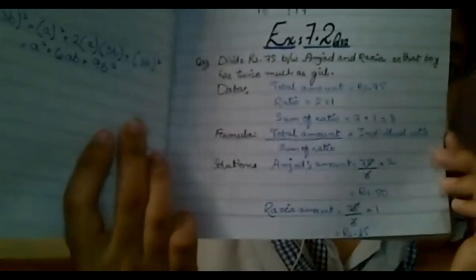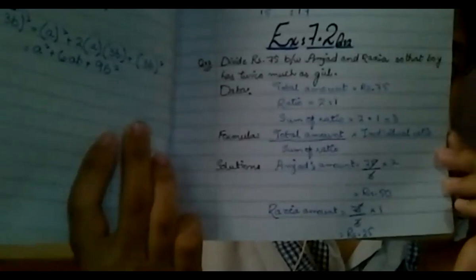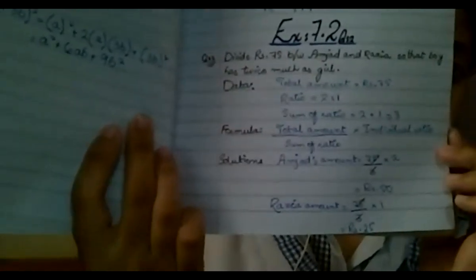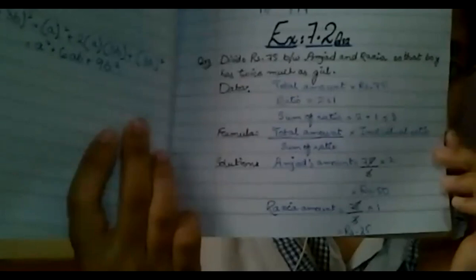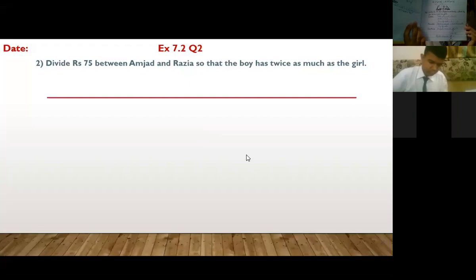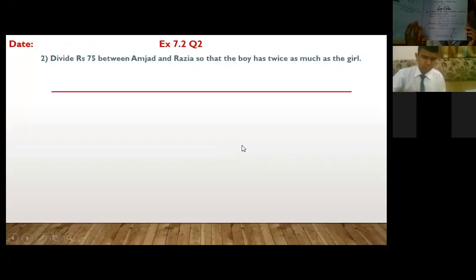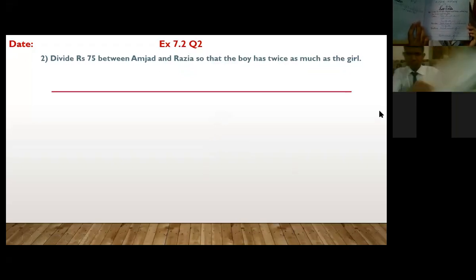So, we don't have that much time. Just wait for 10 minutes. Kindly complete this question. Okay, see you after 10 minutes. Here I must appreciate Sumaya. She has completed question number 2 first. Very good, Sumaya, bete. Excellent. Sheroz, you have also completed the question. Very good. See you after 10 minutes. Then I will ask you to share your index as well.